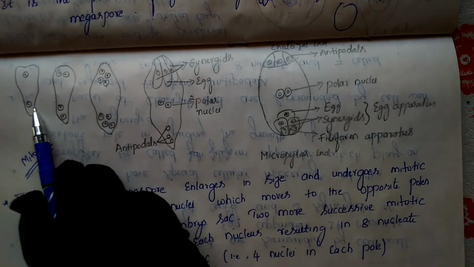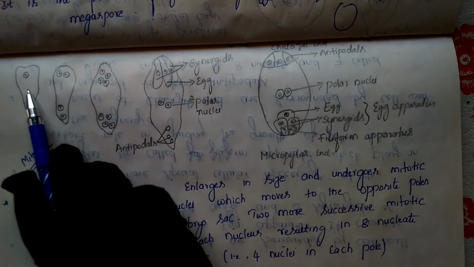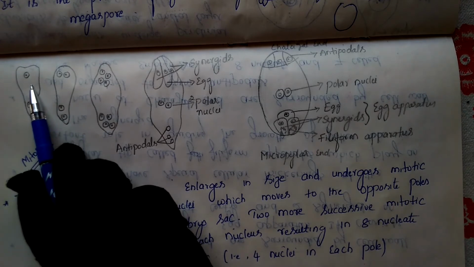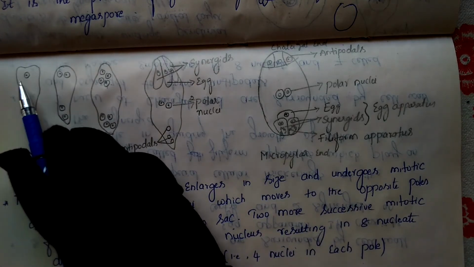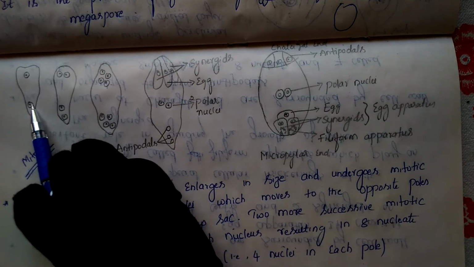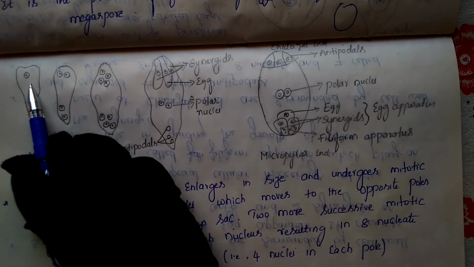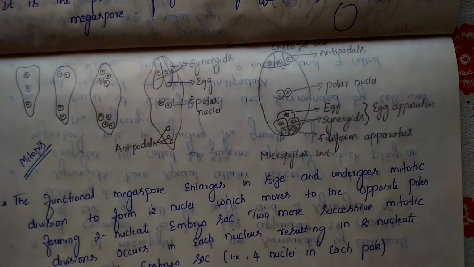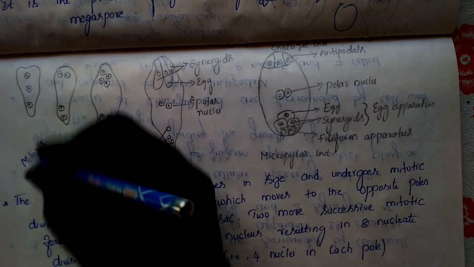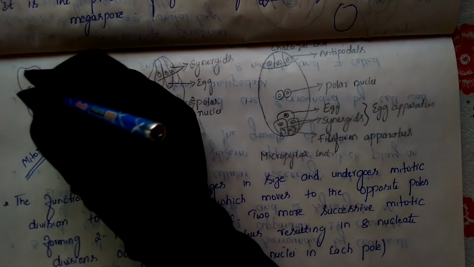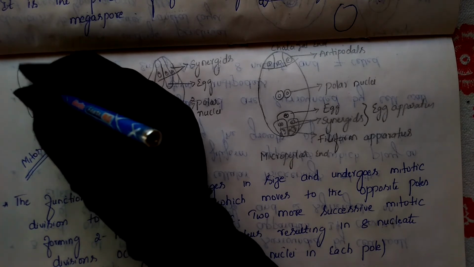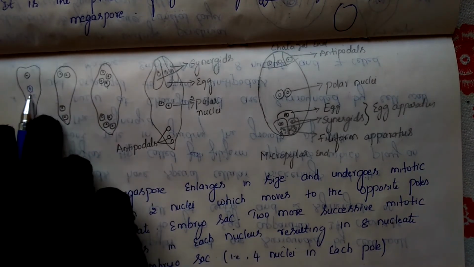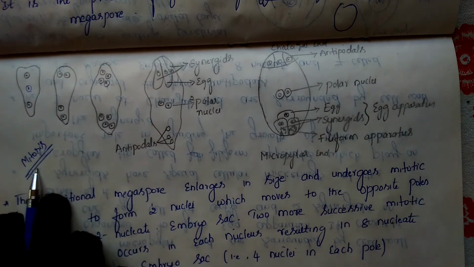This is the functional megaspore embryo sac, and the nucleus is present. This nucleus first enlarges in size and then undergoes division. It is in a haploid condition. Now it goes through mitosis cell division. This nucleus divides to produce two daughter nuclei. Before, a single nucleus was present in the middle, and this single nucleus has entered mitosis.